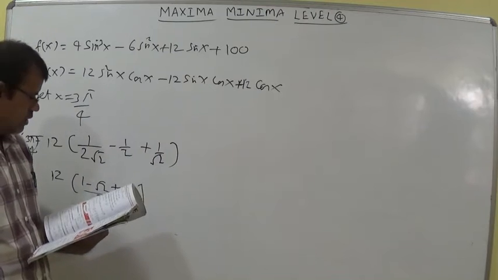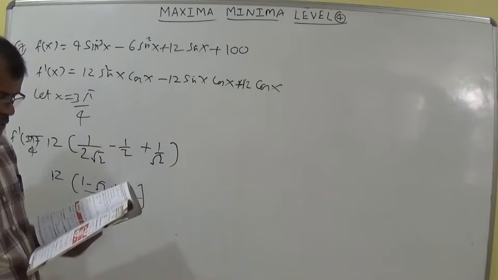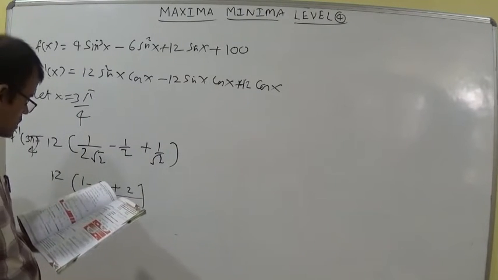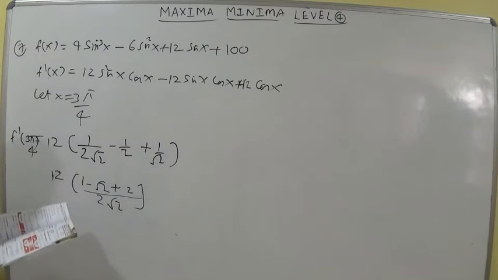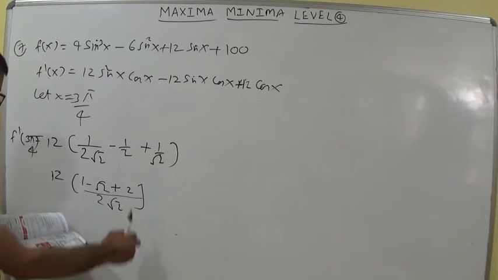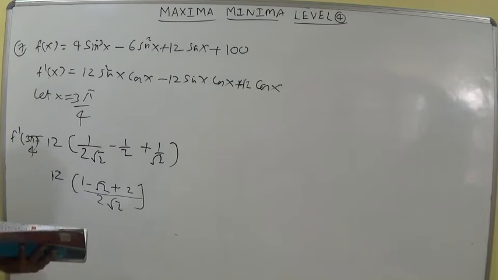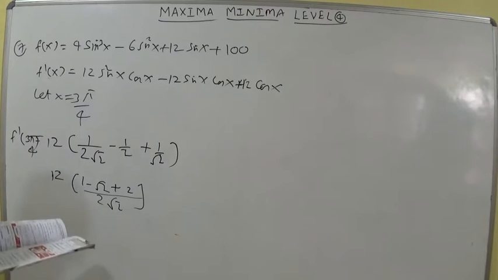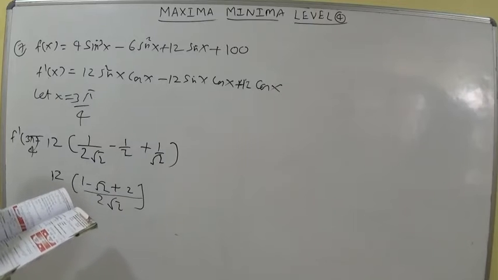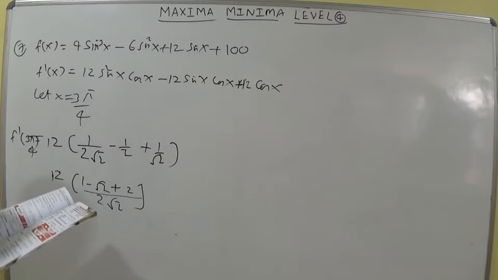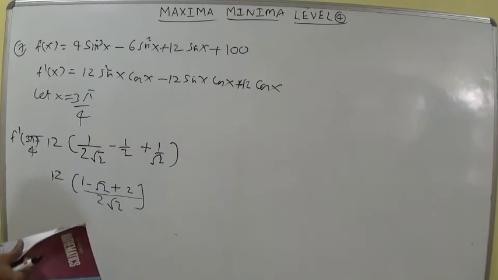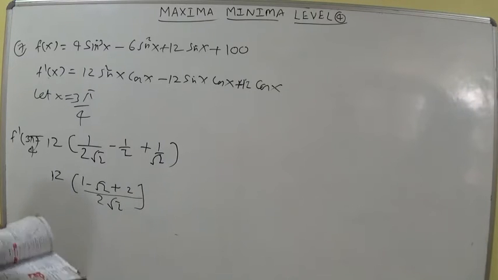According to the options he has given, the second option is decreasing, he is saying pi by 2 comma pi. So here 2 plus 1, 3, 3 minus root 2. 3 minus root 2 is a positive value, so it is greater than 0. Whenever it is greater than 0, it is increasing. But he has given the second option as decreasing. Let us discuss once again.